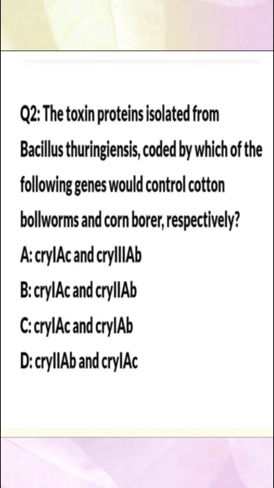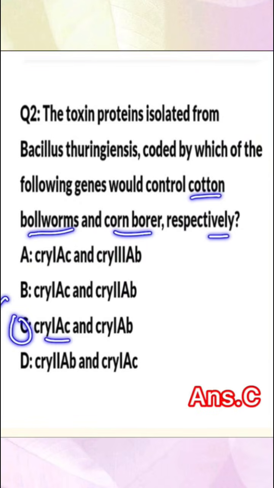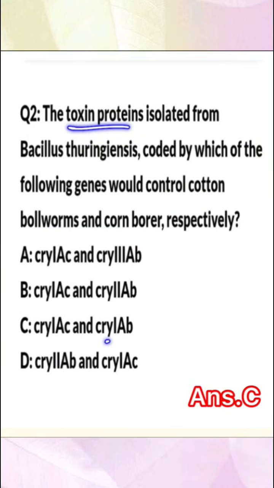Next question: the toxin proteins isolated from Bacillus thuringiensis, coded by which of the following genes, would control cotton bollworms and corn borer respectively? So here the correct answer is C, cryIAc and cryIAb. The toxin protein encoded by cryIAc controls the cotton bollworm insect, whereas the toxin protein encoded by cryIAb controls the corn borer type of insects.